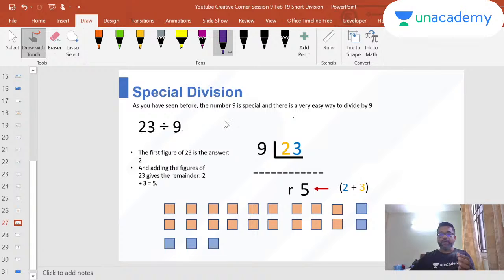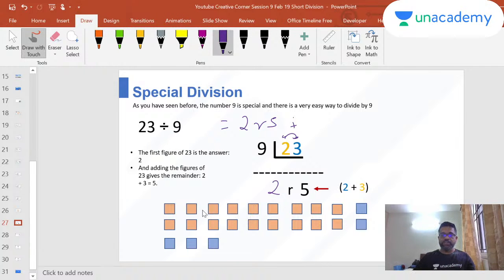And now here I can just simply by looking tell you that the answer is 2 remainder 5. Why? Because the first part of my answer, my quotient, is 2, and the remainder is just the sum of these two digits. That's it, right? 2 remainder 5. And how that works: 23 divided by 9, you're trying to find out how many 9s are there in 23.